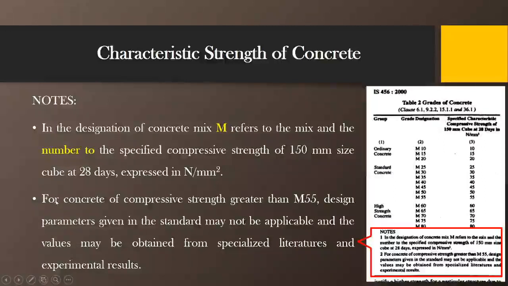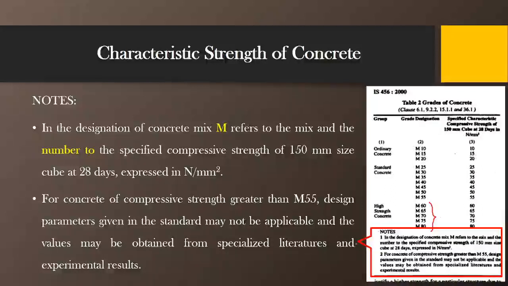Then note 2 is for concrete of compressive strength greater than M55, that is under the high strength concrete category.